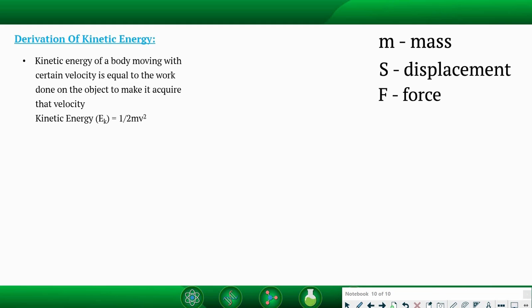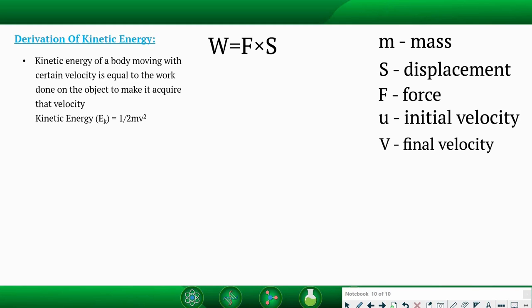So by definition, W is equal to F into s, and u is the initial velocity, v is the final velocity, and a is the acceleration due to force F. So mass, displacement, force, initial velocity, final velocity, and acceleration.